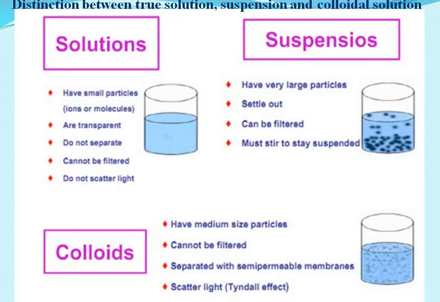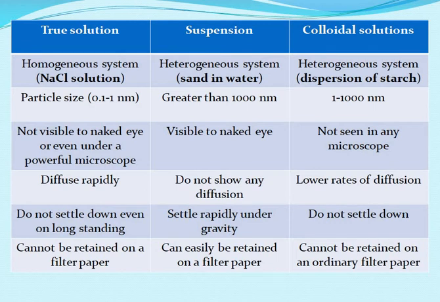Let's see the distinction between a true solution, a suspension, and a colloidal solution. What is a true solution? A true solution, for example, sugar in water or sodium chloride in water, is a homogeneous system where the solute particles have their diameter in the range of 0.1 to 1 nanometer, which means they are not visible to our naked eye or even under the most powerful microscope.